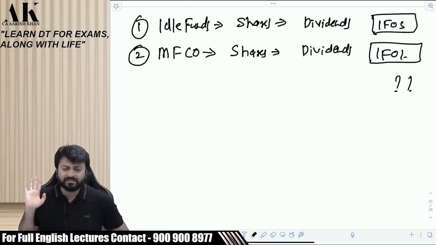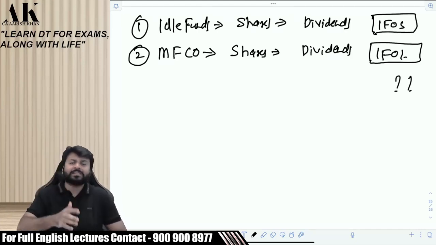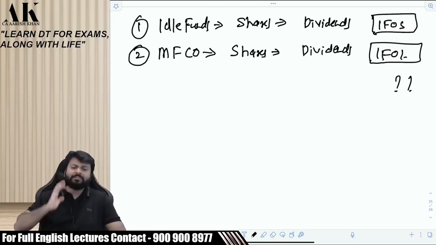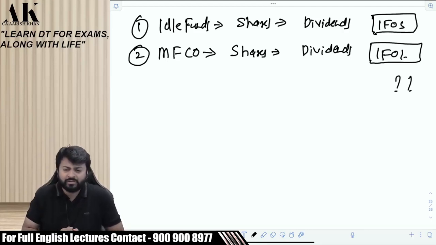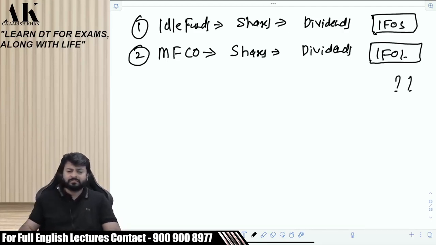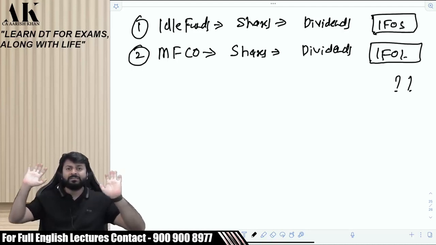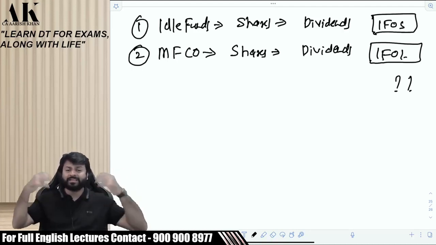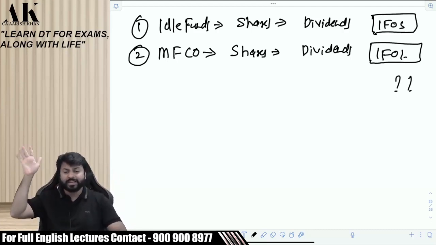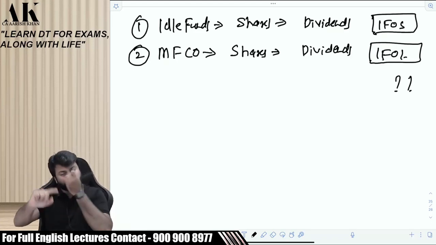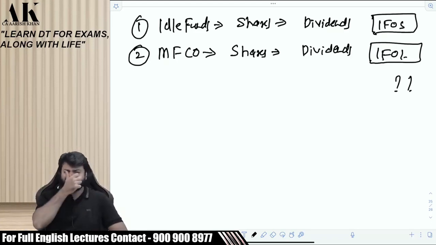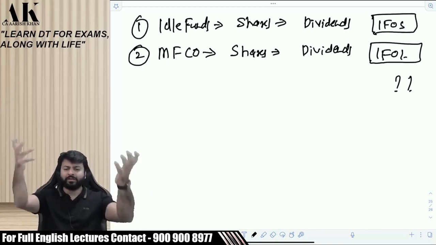But dividends are never main business income. Even for mutual fund companies, dividends are never main business income. An equity-oriented mutual fund does not earn from dividends. Whatever a mutual fund company earns is from buying and selling of shares. You need to have a little bit of idea of mutual funds. A mutual fund will never earn substantial income from holding the assets and getting dividends. That is always their incidental income. A mutual fund company will always earn maximum income from buying and selling shares at appropriate timing, so that they can get a proper gain and then transfer that gain to investors.